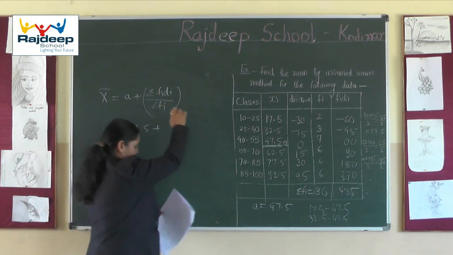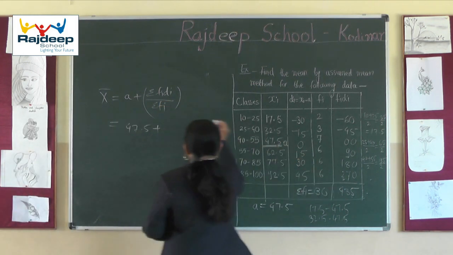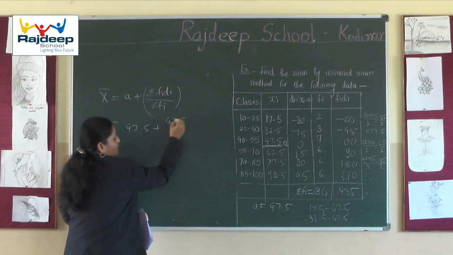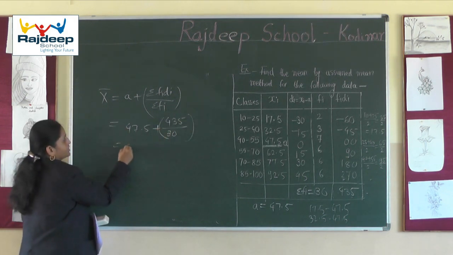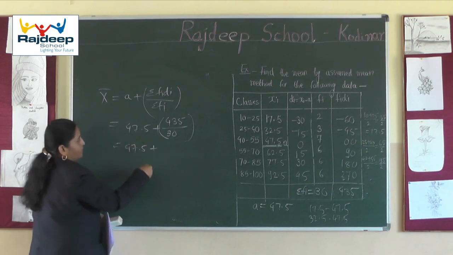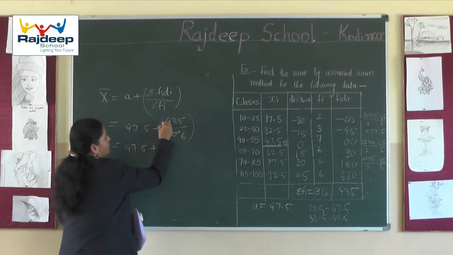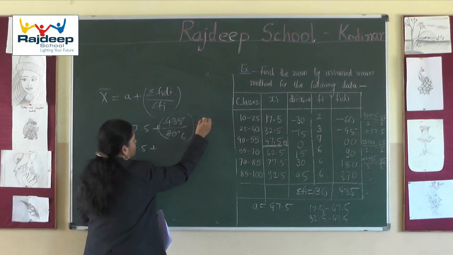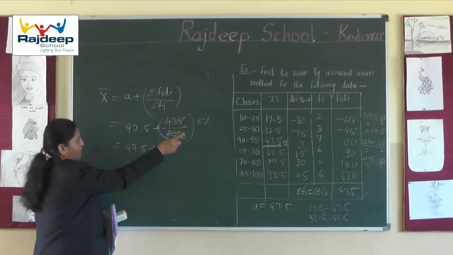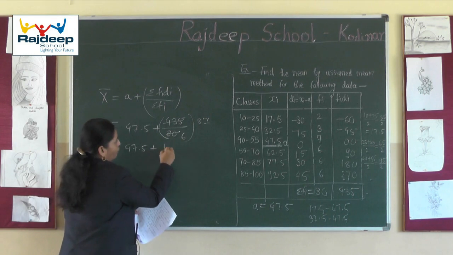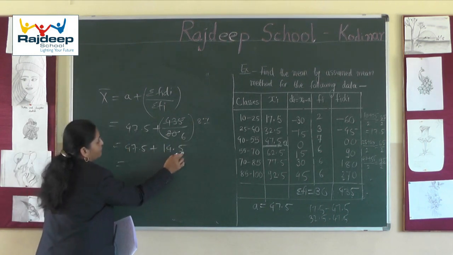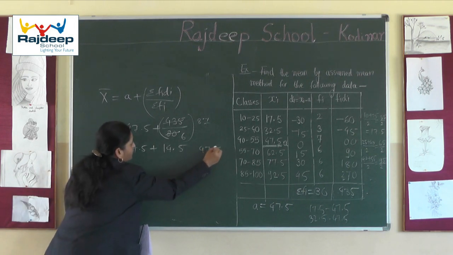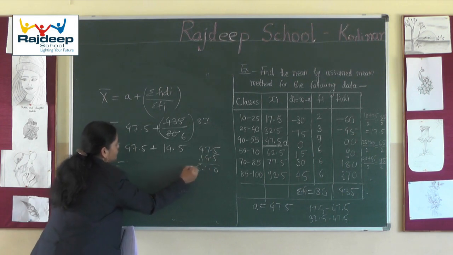Our sigma fi di is 435, and sigma fi is 30. This is divisible by 5. So 5 8s are 40 and 5 7s are 35. If I divide this, we will get 14.5. And if you add 47.5 and 14.5, here we will get 62.